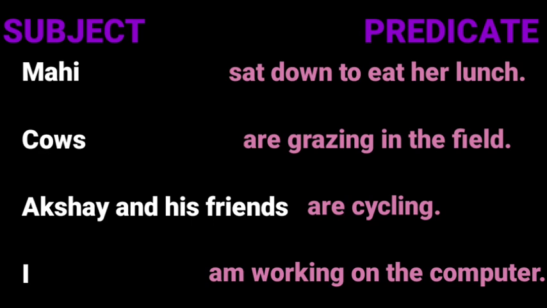Next is, Akshay and his friends are cycling. Answering the question, who are cycling? The answer will be Akshay and his friends. It means Akshay and his friends is the subject and are cycling is the predicate. Next is, I am working on the computer. Here, who is working on the computer? I am working. In this sentence, I is the subject and am working on the computer is the predicate.